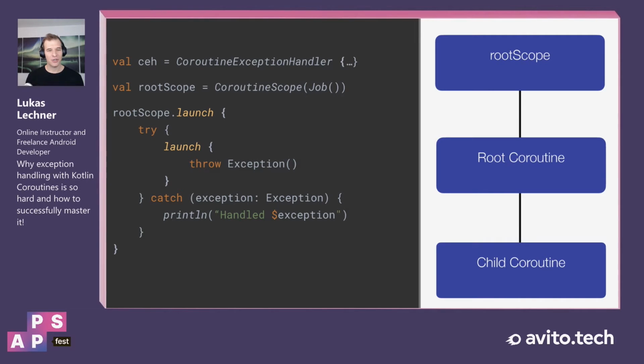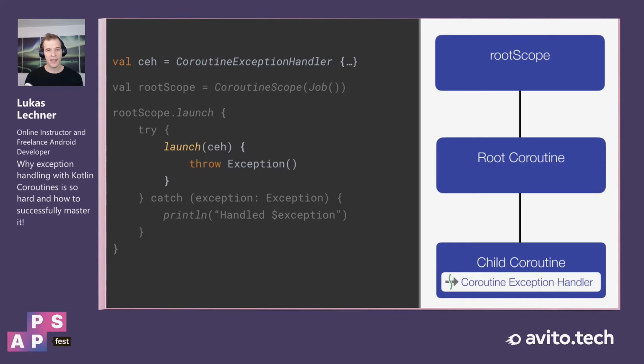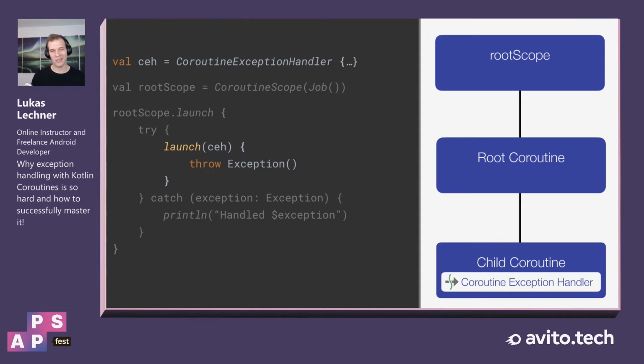Now let's go back to our example that we had before. And as you can see at the top, I now created a new coroutine exception handler. And now we could install it in a coroutine, right? We have several coroutines, and well, the child coroutine is actually the one that fails.